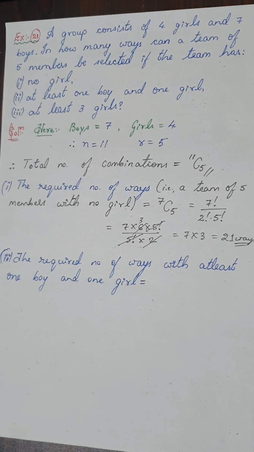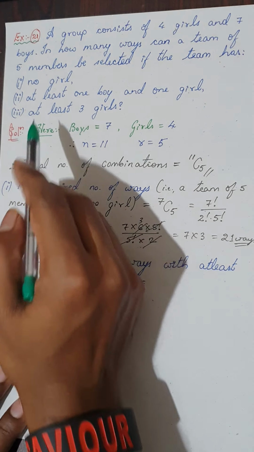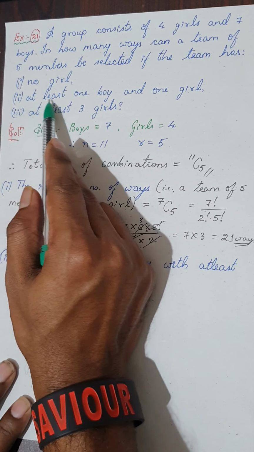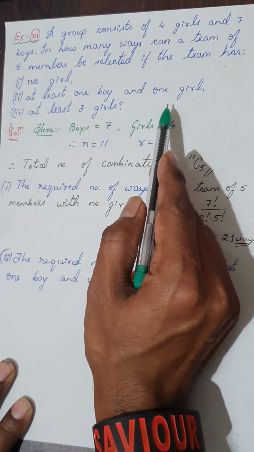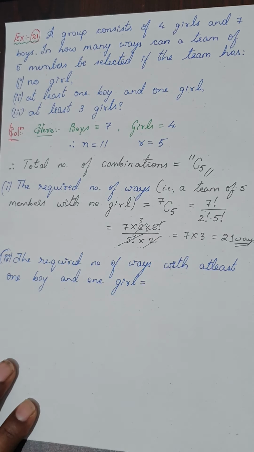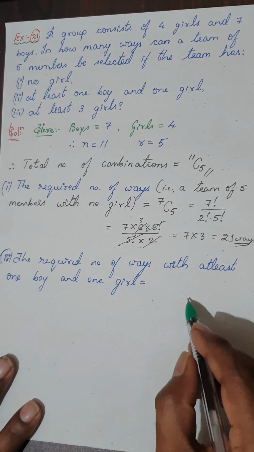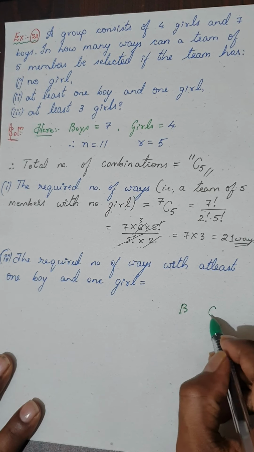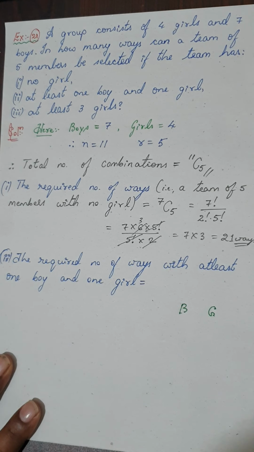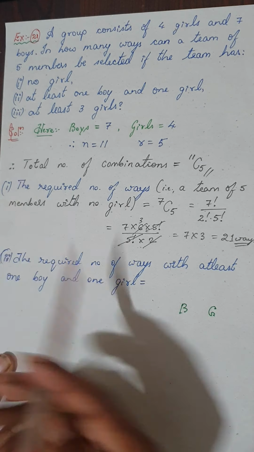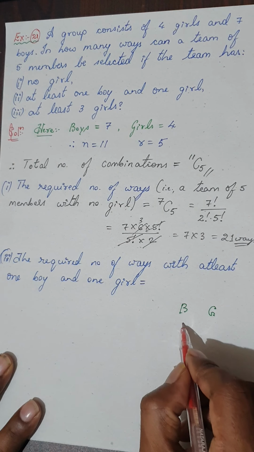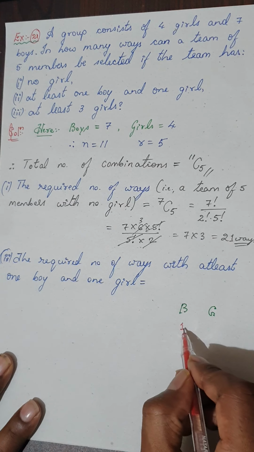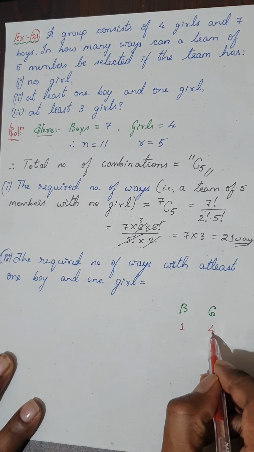Okay. Now let's take up the second condition. You need a team with at least 1 boy and 1 girl. Means you need minimum of 1 boy and minimum of 1 girl. Now this is a very important combination because it has many options. So let me say boy and girl, and don't forget you have to select 5 members. So if I take one from boys, okay, if 1 boy is selected, then 4 girls have to be selected.